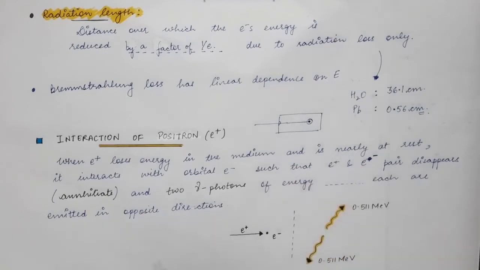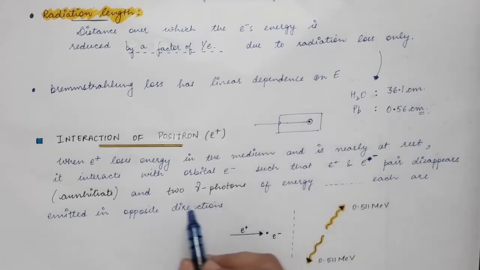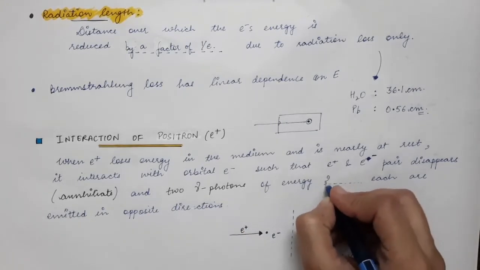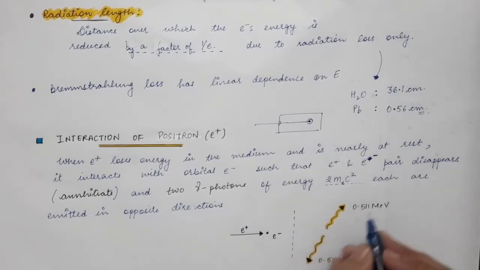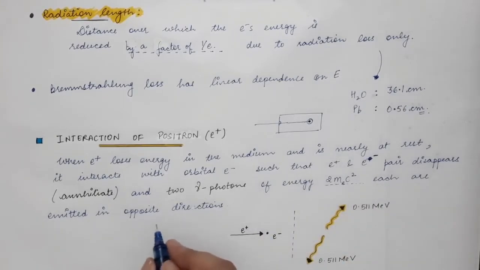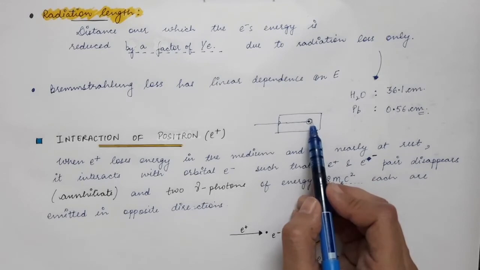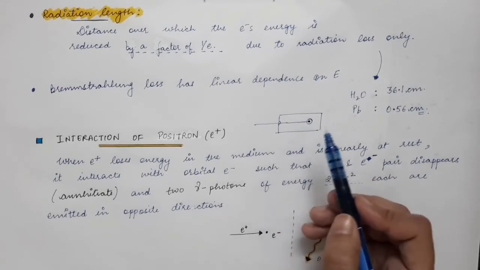and it will disappear. The electron positron pair will disappear, and in this process, 2 gamma photons of energy mec square each are emitted in opposite directions. So as we have said, the positron pairs up with the electron and this electron positron pair disappears.